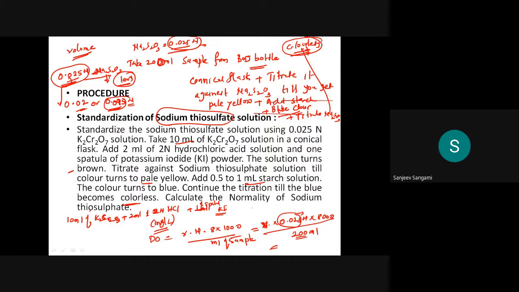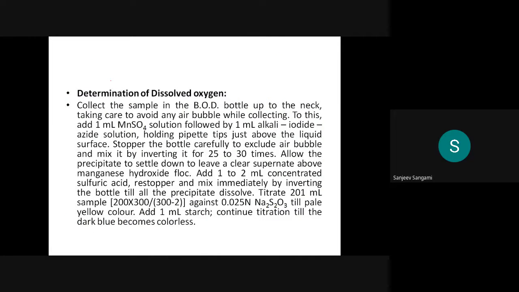Then calculate the normality of sodium thiosulfate using the formula N1V1 is equal to N2V2. So N1 is for the K2Cr2O7, and N2 is for Na2S2O3. This is the normality of K2Cr2O7 that you already know.